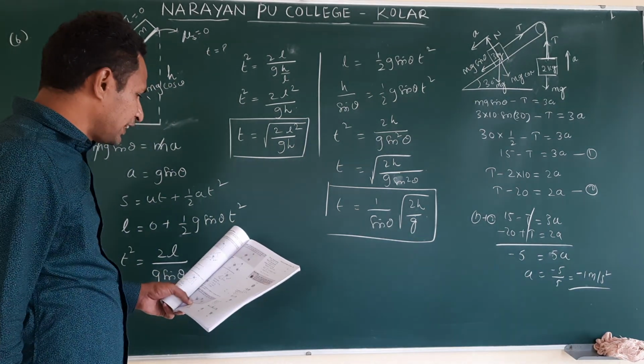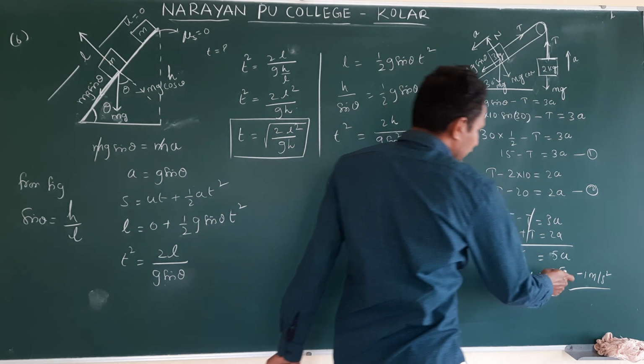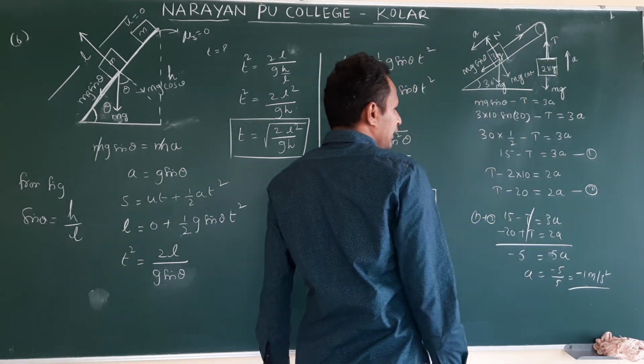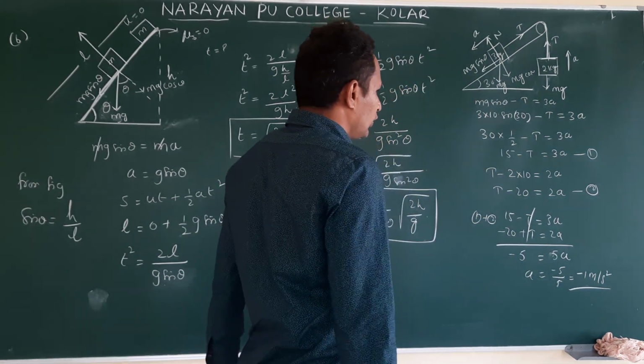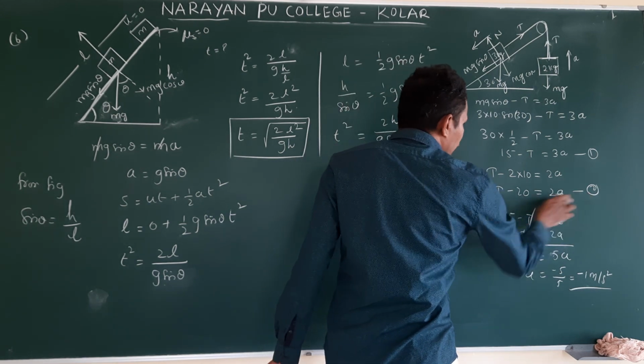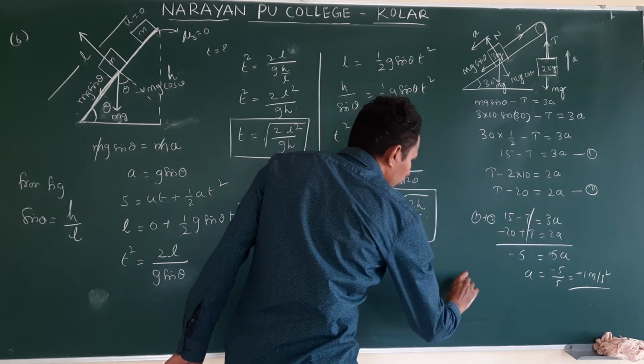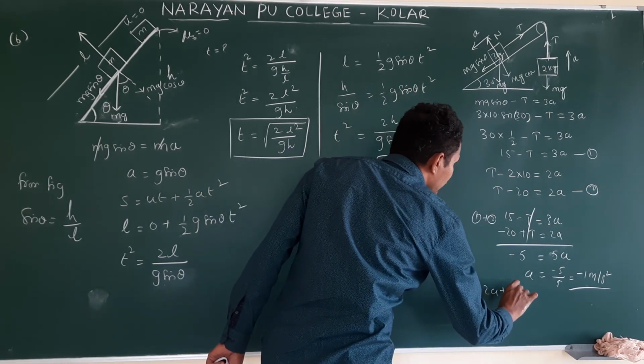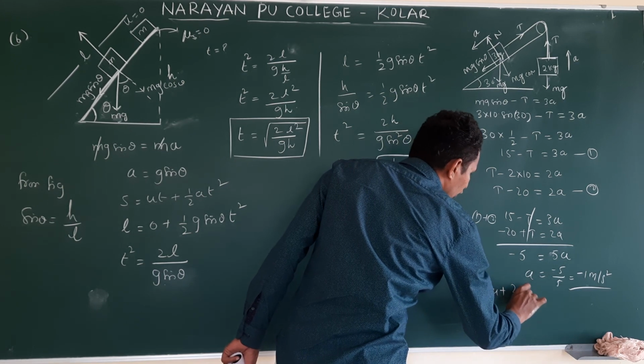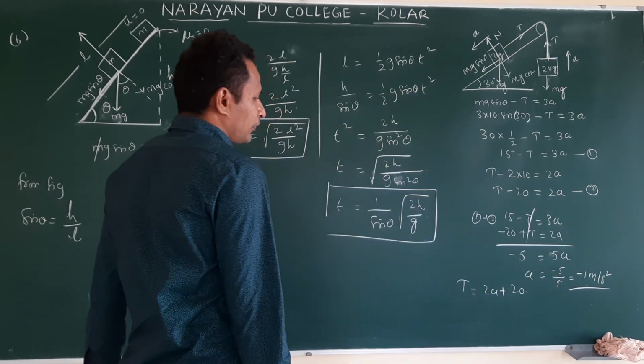What did they ask? Tension they asked. Substitute this a value in any one equation and we will get the tension. So, substituting in the second equation, t is equal to 2a plus 20.